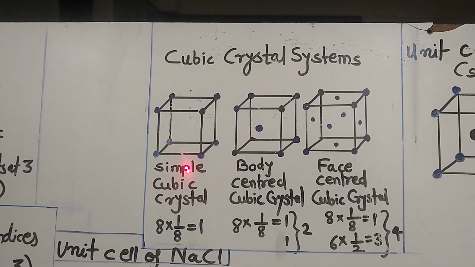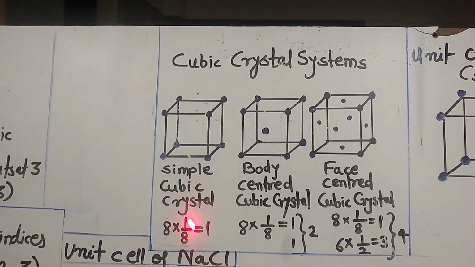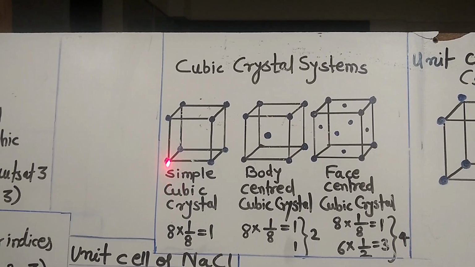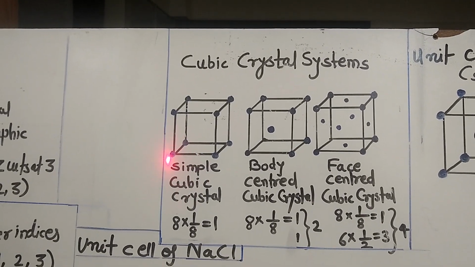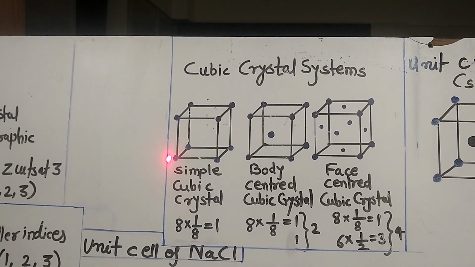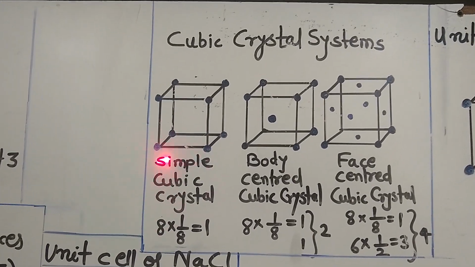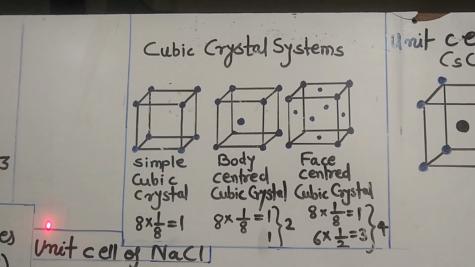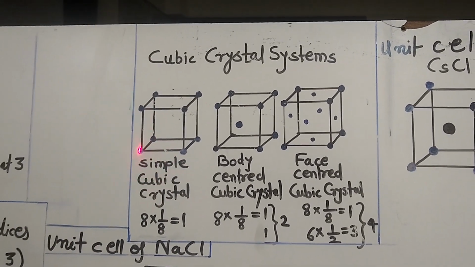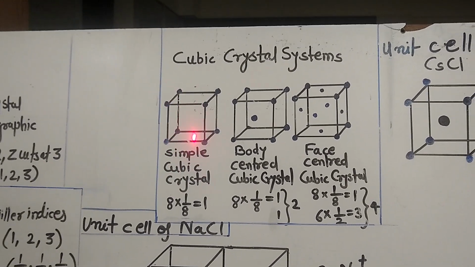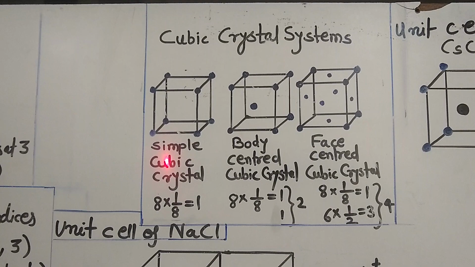Now again I want to calculate the number of particles per unit cell. So this is a lattice point which is present at the corner of the unit cell. It should be noted that it will be common to a total of 8 adjacent unit cells. So the contribution of this particular particle or lattice point to this unit cell is 1 into 1 by 8.